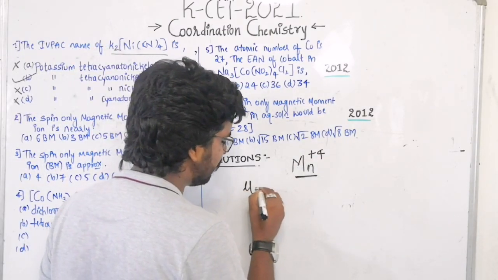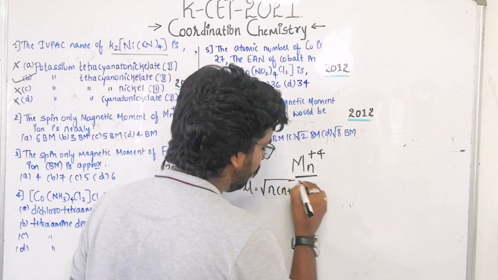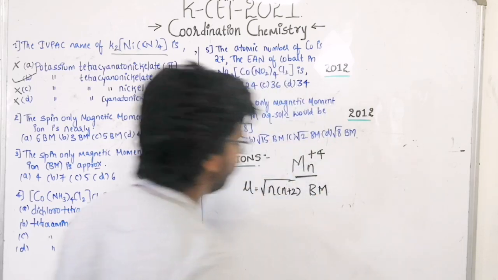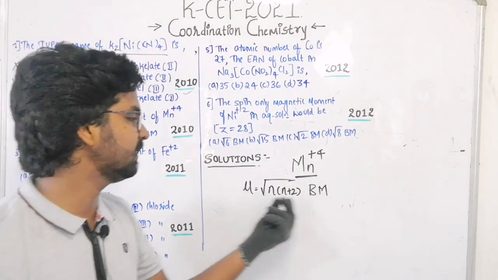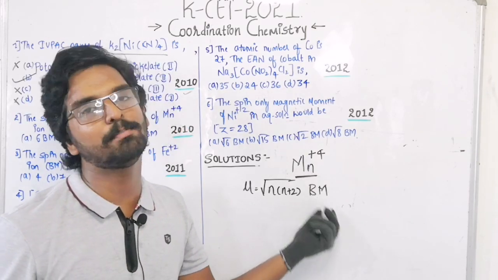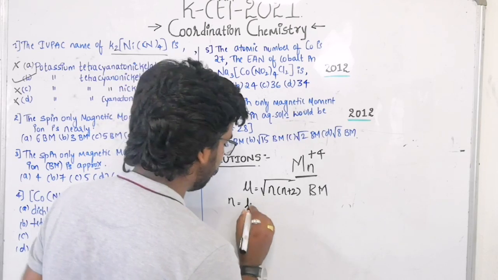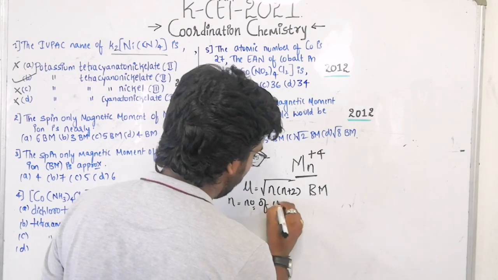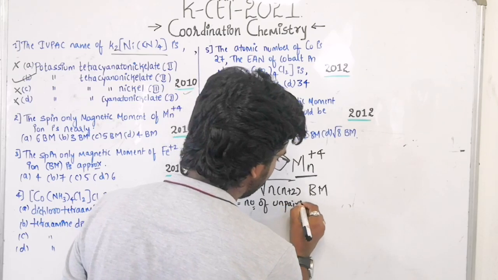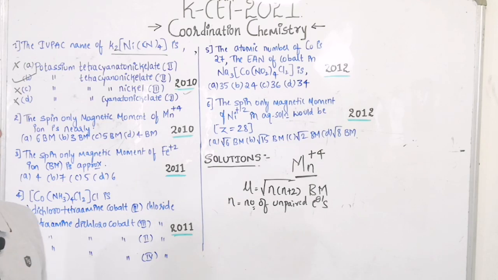The formula is mu is equal to square root of n into n plus 2 Bohr magneton. That is, the magnetic moment is given with the help of a unit called the Bohr magneton. See here, what is n? N is nothing but the number of unpaired electrons.